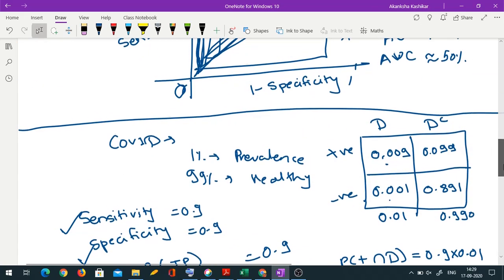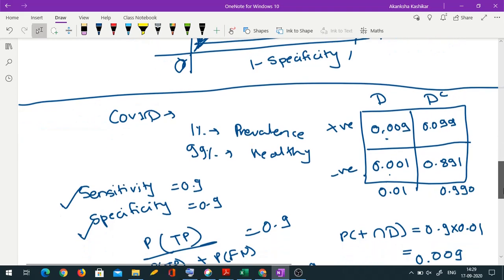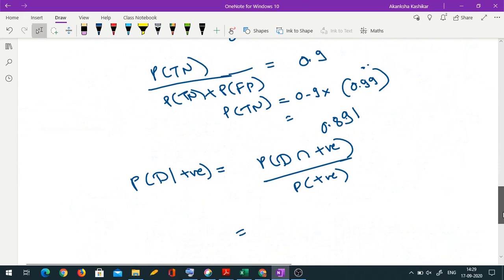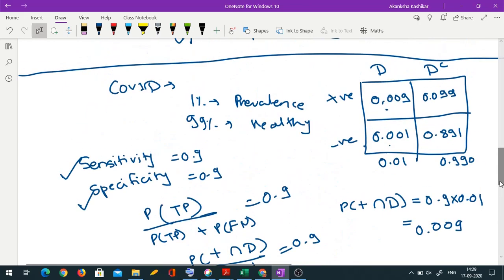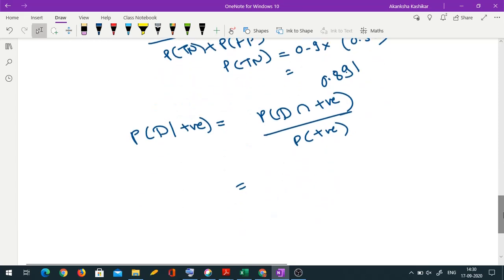Probability of disease intersected with positive is 0.009, and probability of just positive is the addition of these two numbers, which would be 0.108.